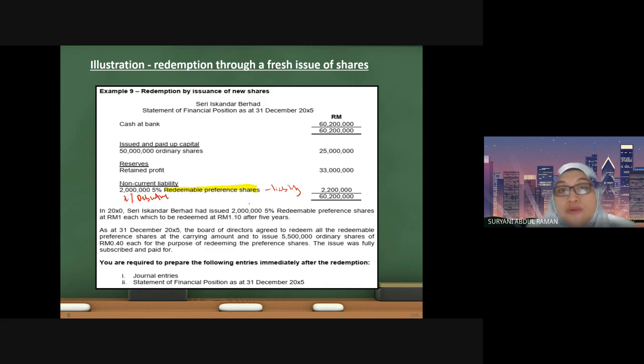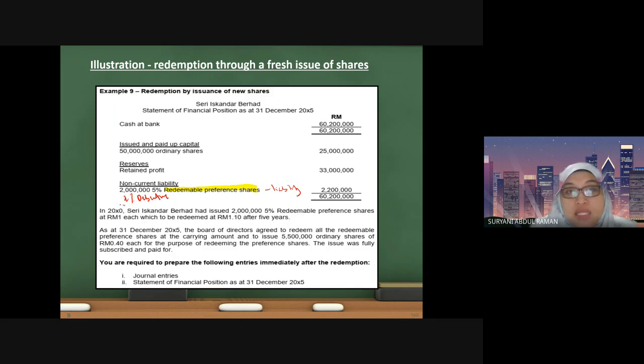So the amount of the redeemable preference shares is 2 million in units and 2,200,000 ringgit in value. In year 2000, Seri Iskandar Berhad had issued 2,000,000 5% redeemable preference shares at 1 ringgit each.